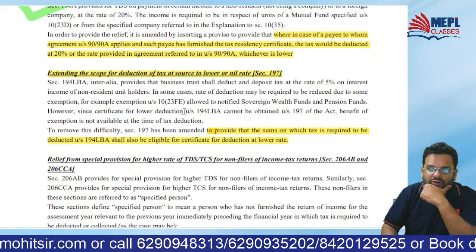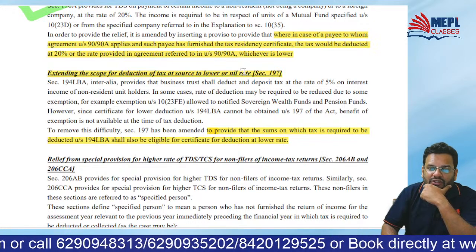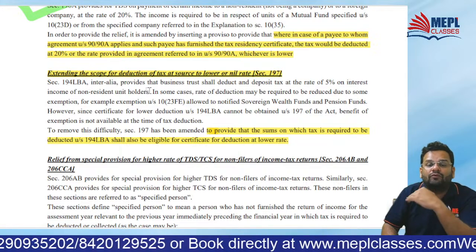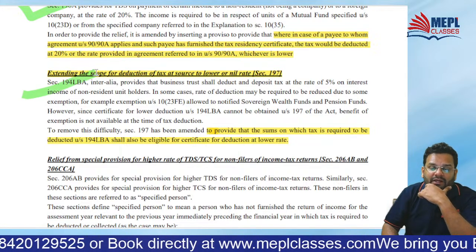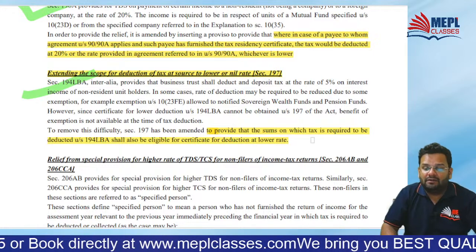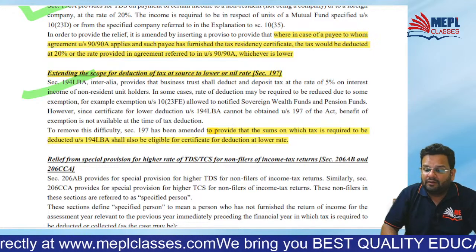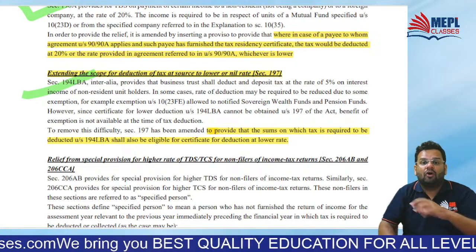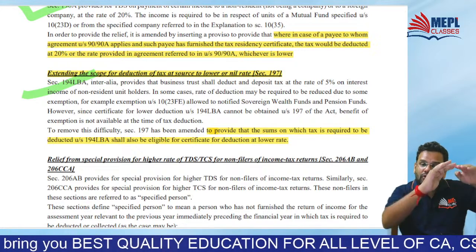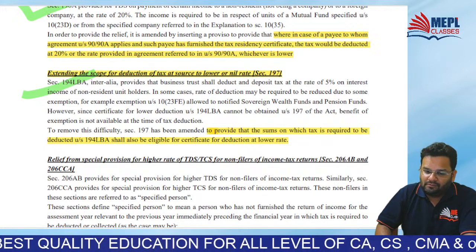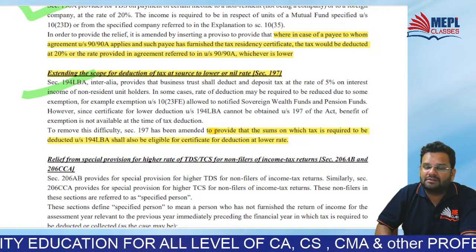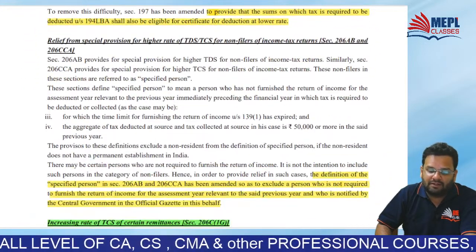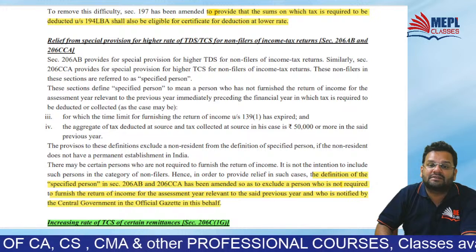Then to some sections, the lower rate of TDS benefits have been extended. In 197, you can make an application and say that we want to deduct tax at source, or we want to get TDS done at a lower rate. So that has been discussed in 197. Provisions have been extended to those sections.